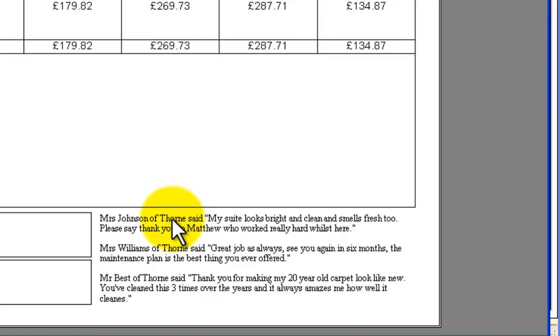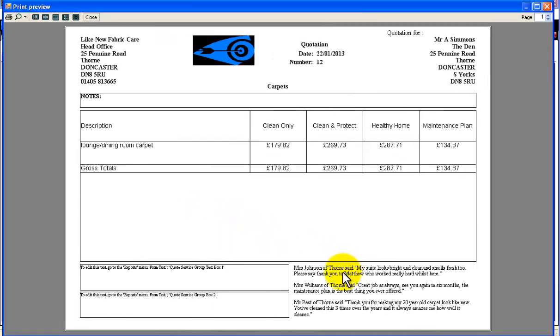As your database builds, you'll find that these comments are probably from somebody in the same street as this person, and if that happens and they ask you, oh, is that Mrs. Williams who lives at number 42, you can probably know that that is Mrs. Williams at 42 from the information sheet that can be printed off with this, and the job's in the bag. There's no way that you're not going to be doing that if one of her close friends that lives in the same areas passed a comment like that and they've been printed on the quotes.